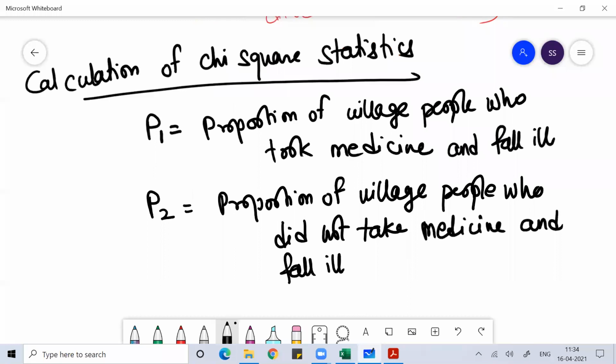P2 is the proportion of village people who did not take medicine and fall ill. That I defined as P2.